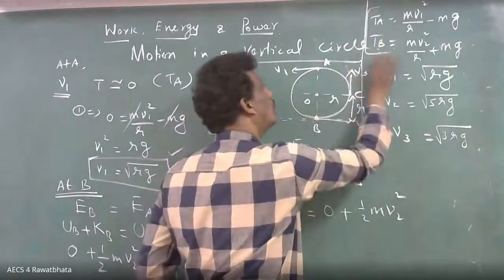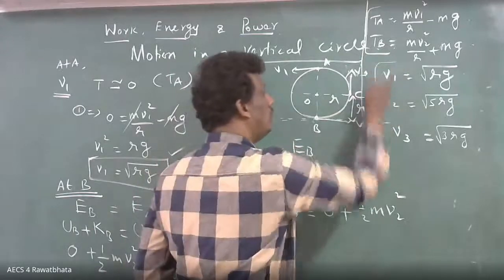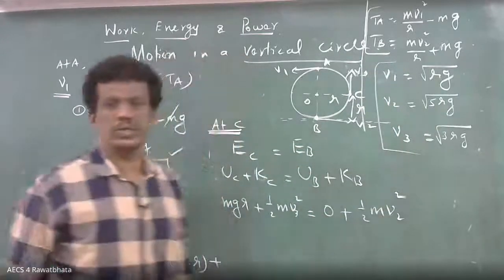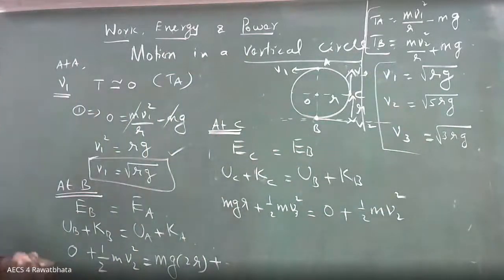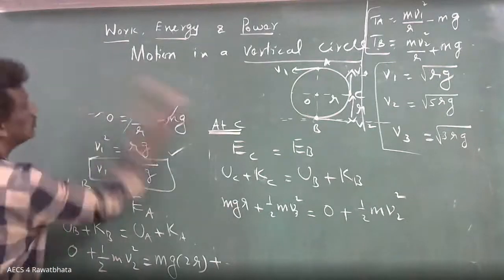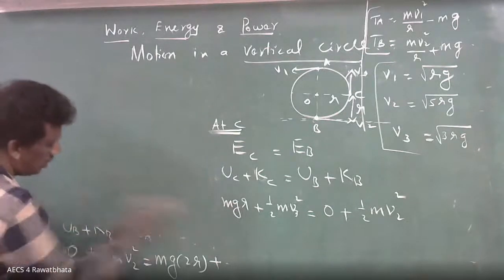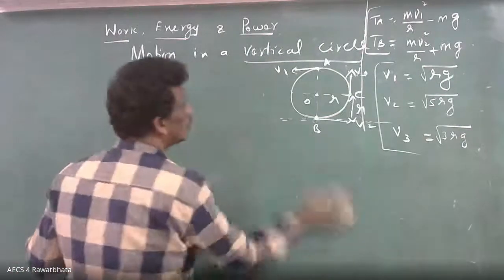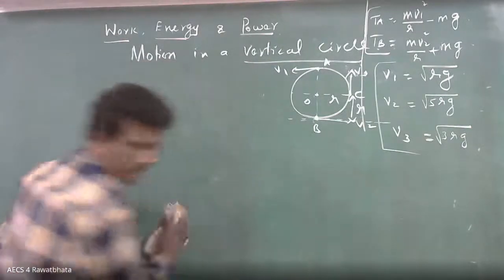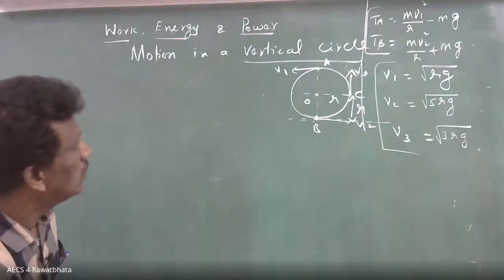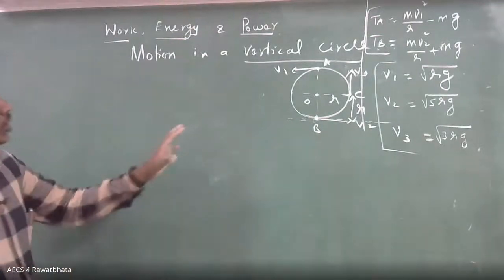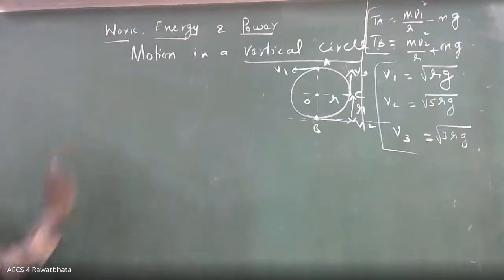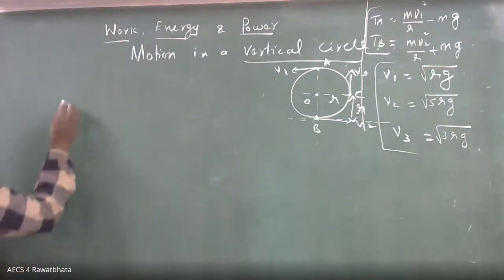Tension values you have to find out, and then V1, V2, V3. You got it. Okay, so which is left next? Conservation of mechanical energy. Now you have to do that. Next part, first part, tension. Let us see the value.